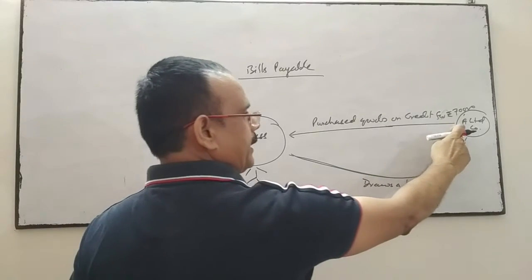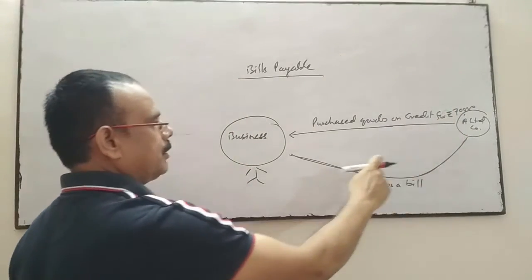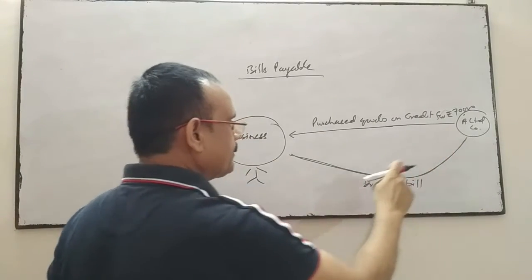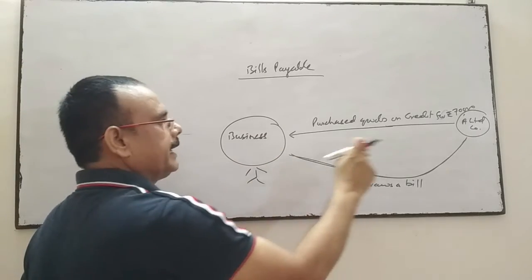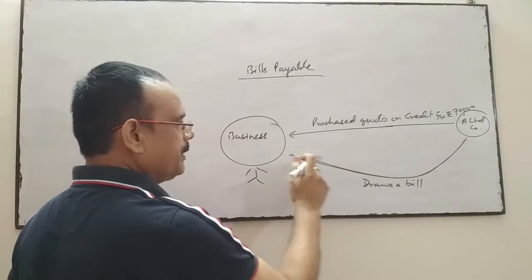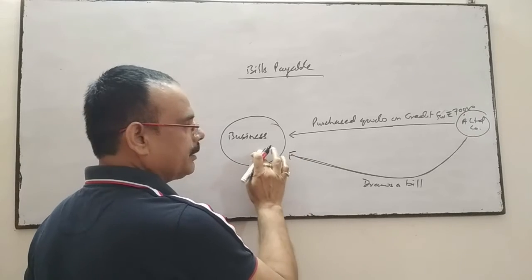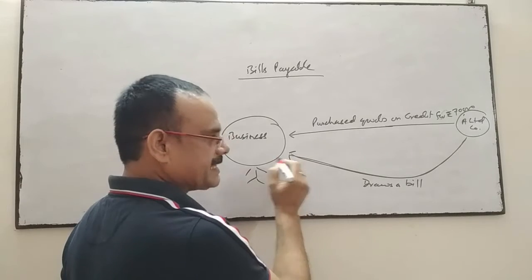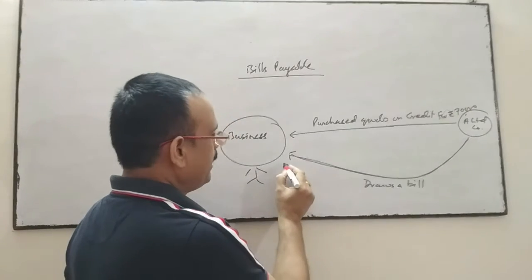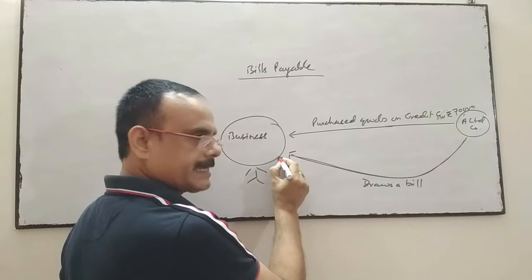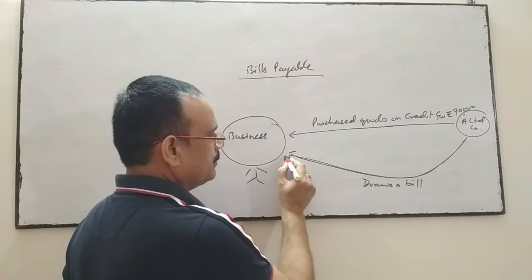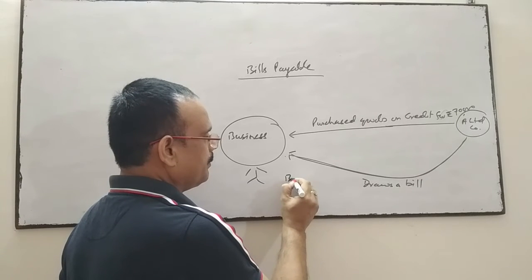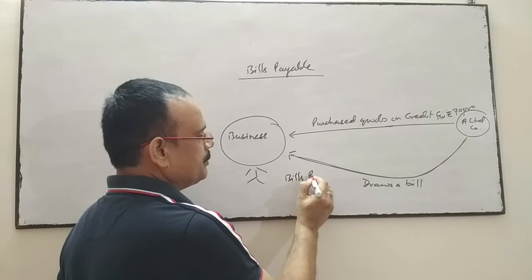A Company Limited supplied the goods on credit. If A Company Limited doesn't have trust in this business, then it may draw a bill on the business. And when the business accepts this bill, for the business point of view, it is bills payable.